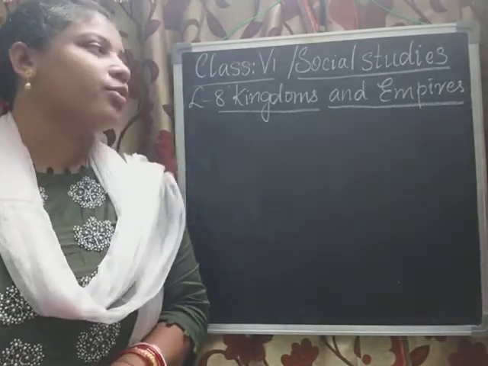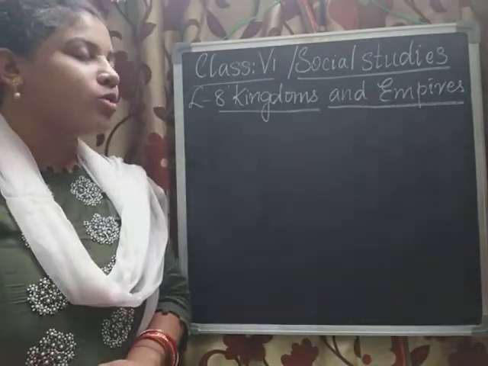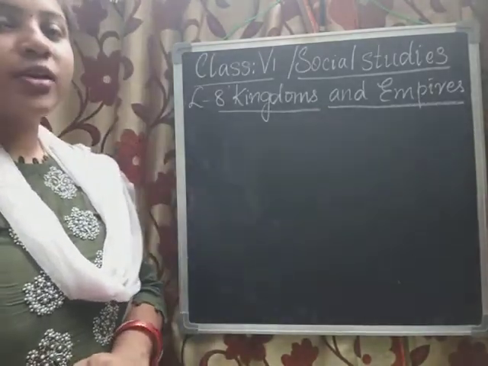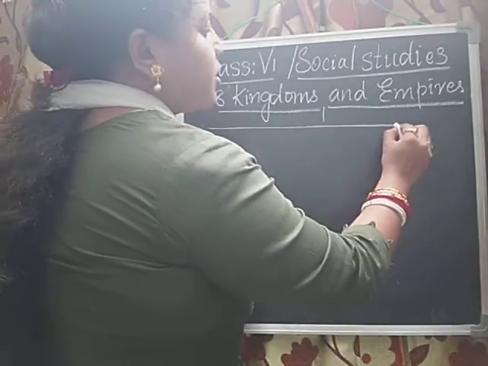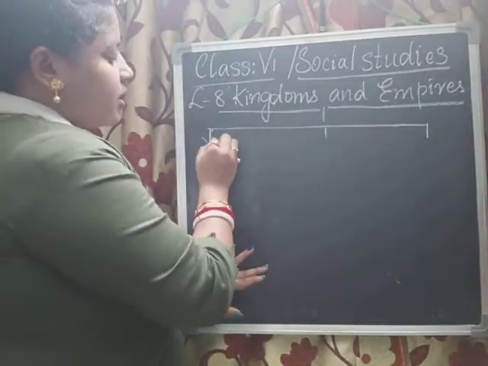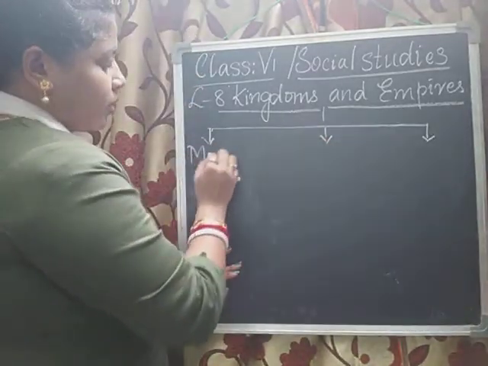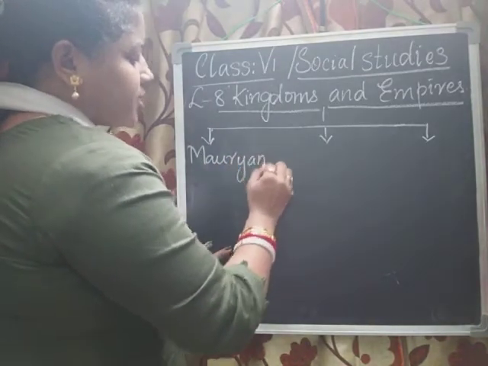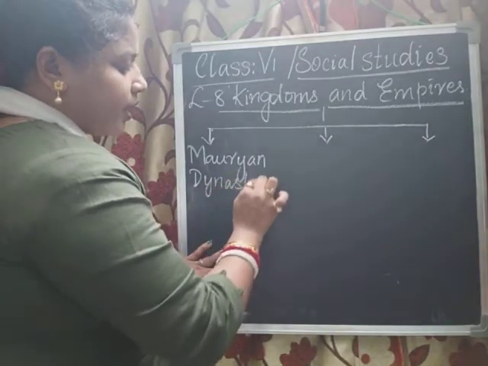We are going to talk about the same thing in this lesson also. The lesson we are going to discuss today is kingdoms and empires. These are divided firstly into three dynasties. First one, Mauryan dynasty.